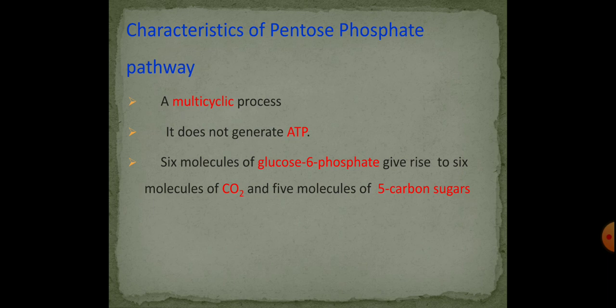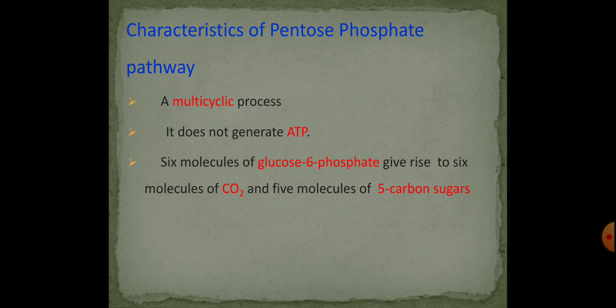If we consider the substrate, that is glucose 6 phosphate, if we consider 6 molecules of glucose 6 phosphate as a substrate of this pathway, it finally is responsible for generating 6 molecules of carbon dioxide, 12 molecules of NADPH plus H plus, and 5 molecules of fructose 6 phosphate, which are generated from the pentose sugars.